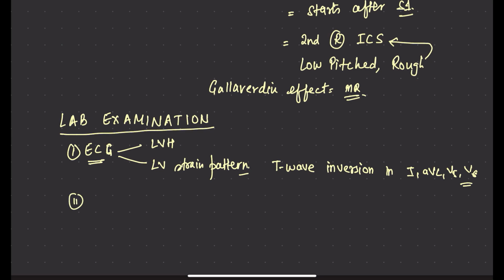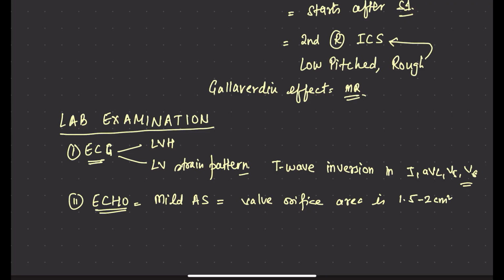Then what are the echo findings? 2D echo is basically done to assess the severity of the disease. We grade aortic stenosis on echocardiography on the basis of valve area. If the disease is mild, or mild AS, the valve orifice area is 1.5 to 2 centimeter square.